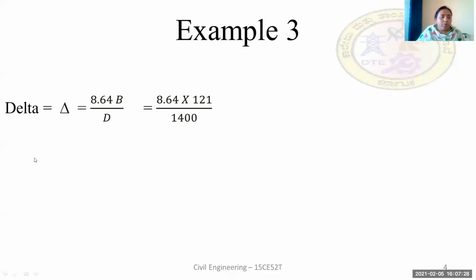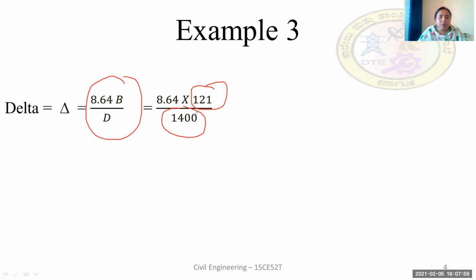Now we have to calculate the delta. Delta is given by the formula 8.64 B by D, where B is the base period and D is the duty. The base period we have calculated as 121 days, and the duty is given as 1400 hectares per cumec.